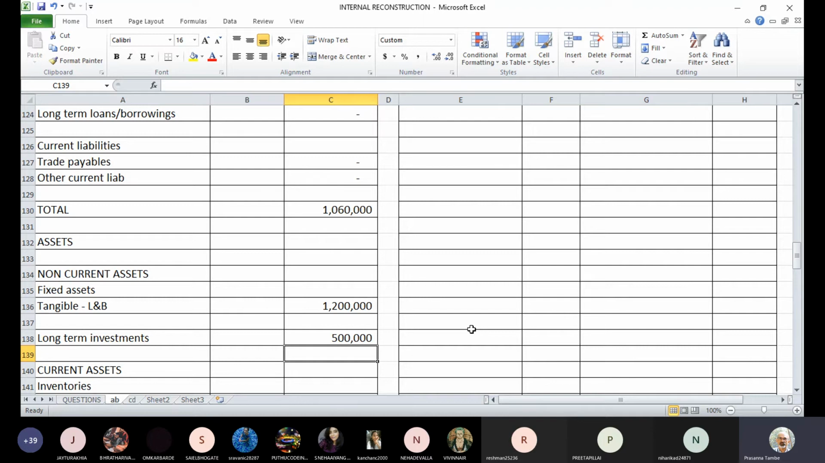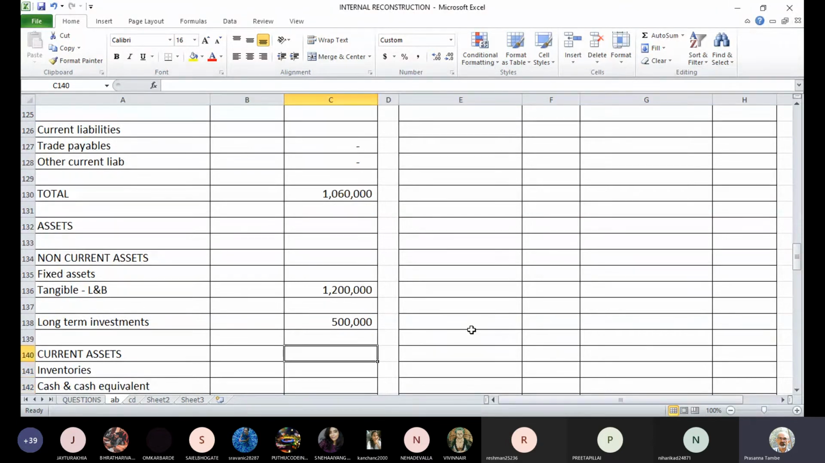Then we had stock of 4 lakhs rupees. What happened to the stock? The stock was written off to the extent of 80,000, correct? If you see the entry, inventories were reduced, right? So what is the leftover value? 3,20,000 is the leftover value of inventory, because we had reduced the value of inventory by 80,000 rupees.